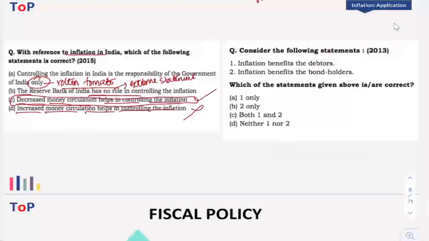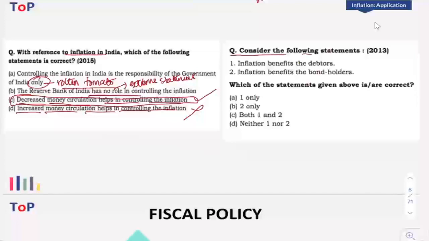Very simple question, right? So these are the types of questions that UPSC asks from basic economics. You don't have to study all those in-depth things that people who take economics optional prepare. You have to understand the concepts only. You have to understand what is actually happening, the basic concept of these macroeconomic indicators. You also have to connect it with whatever is happening in contemporary times. If you are able to do that, you will surely score very high marks.